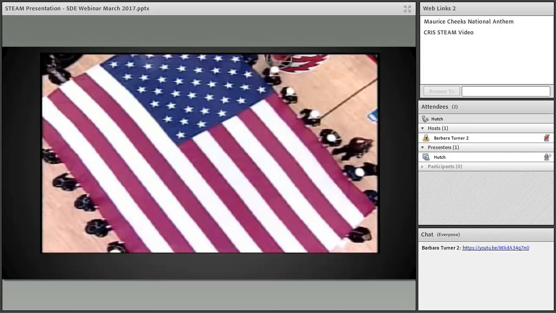And without skipping a beat, Maurice Cheeks walked out onto the court and stood by her side and wrapped his arm around her and helped take hold of the mic and got her singing again and helped her complete the national anthem, as she was off and running once he gave her that jump start. And it's a very, very powerful video if you haven't seen it.